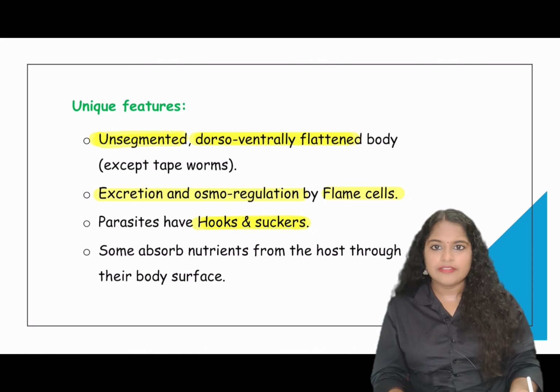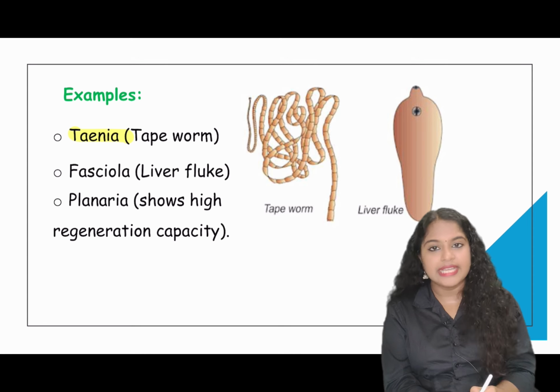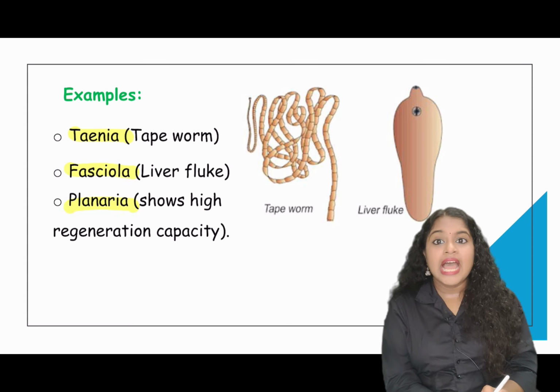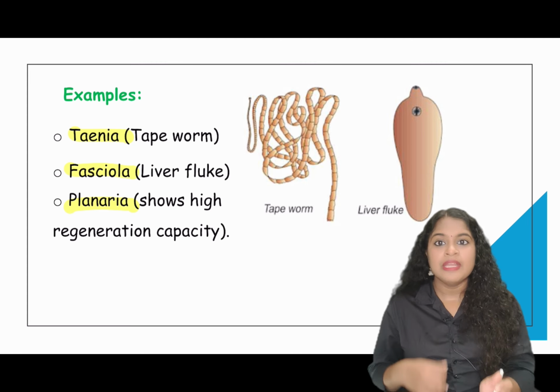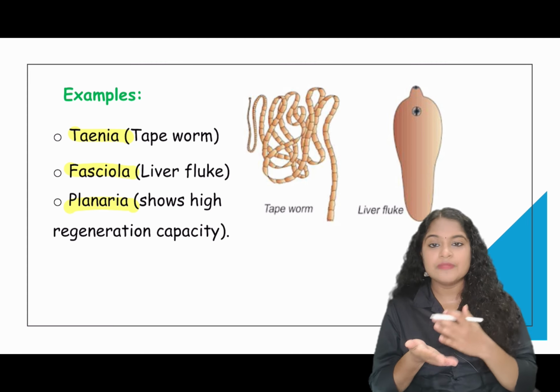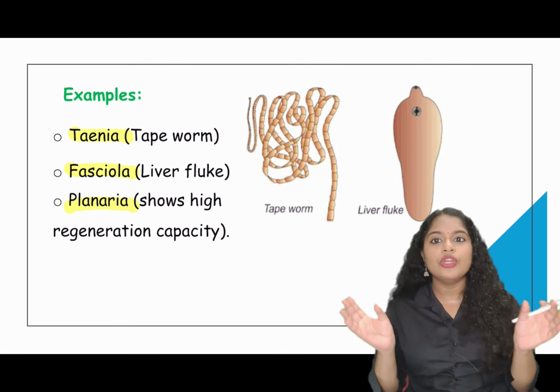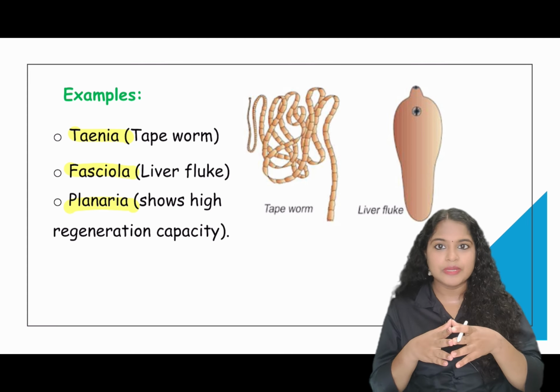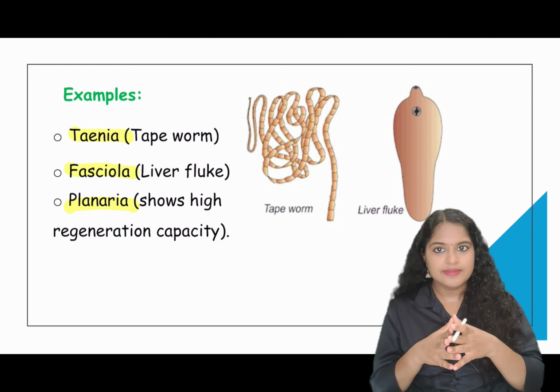But there are some flatworms which derive nutrients from the host organisms through their body surface. Examples are Taenia, which is the tapeworm, Fasciola, that is the liver fluke, and Planaria, and this Planaria is a type of organism which shows the highest regeneration capacity. When the Planaria is broken down into as many pieces, each and every piece will grow into a new organism, and this is achieved by the presence of specialized cells present in them called the totipotent cells.